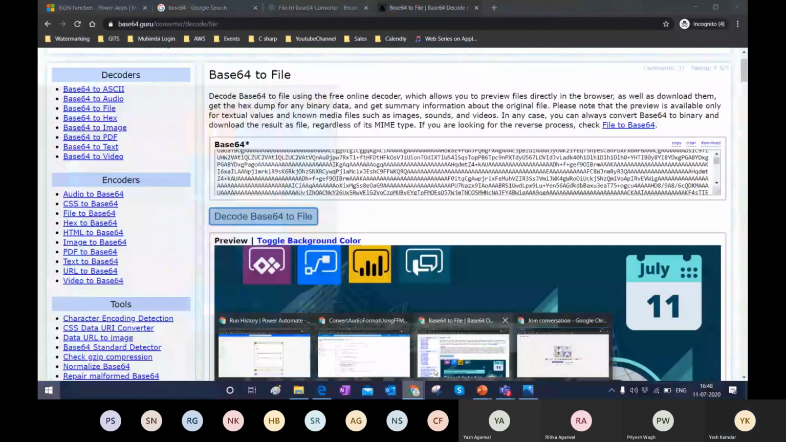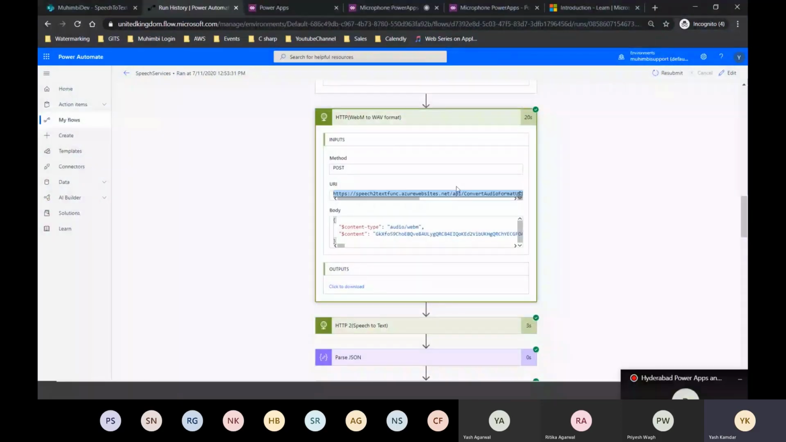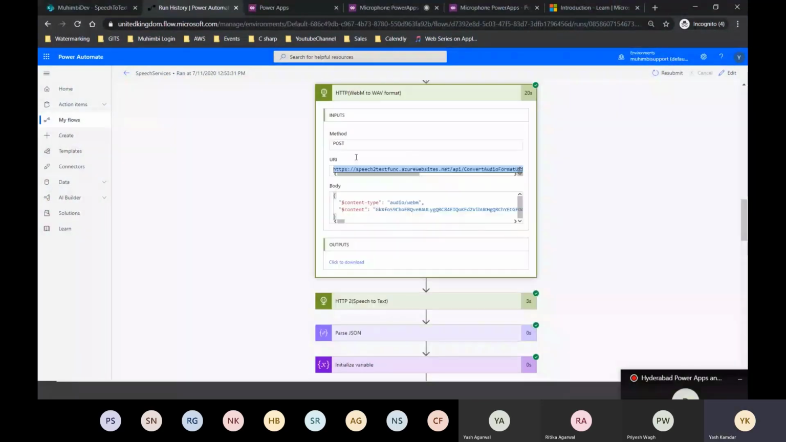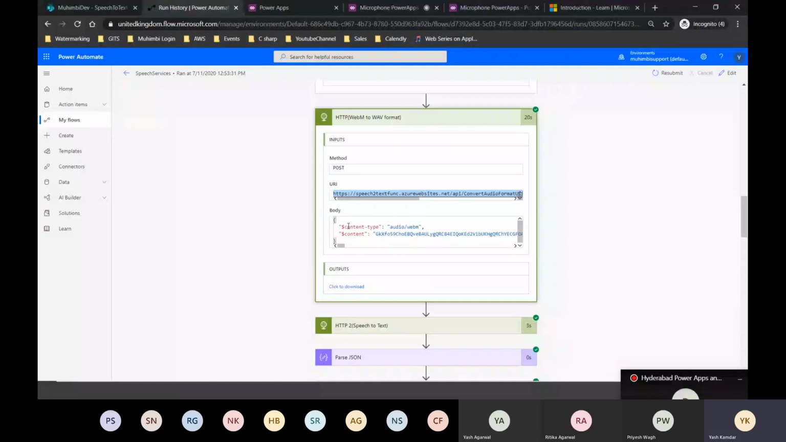So what I'm going to pass as a body is dollar content. Now what I get as an output is the WAV audio. Okay, now we need to parse this, because this will not be understandable. But you can see that the type is WAV. Can you see this? Type is audio/WAV.